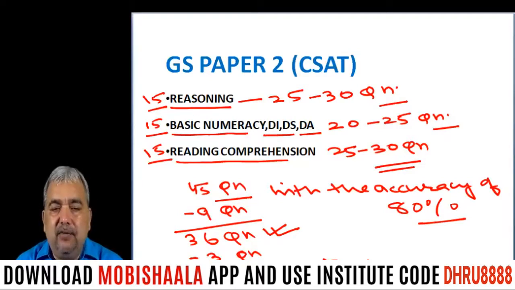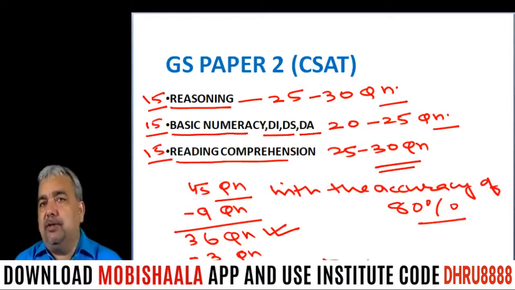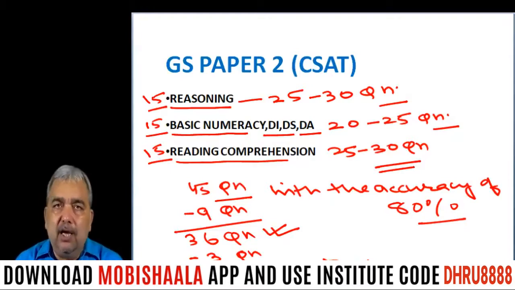If I say 15 questions from reasoning, means you are not leaving any easy question in reasoning. You are attempting all the easy questions, because in the exam not all the questions will be difficult. Some easy questions will also be there. So if you are attempting 15 questions from each of the three sections, means you are taking care of the easy questions which have been asked in the exam.